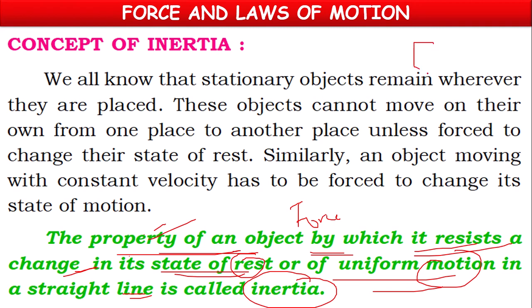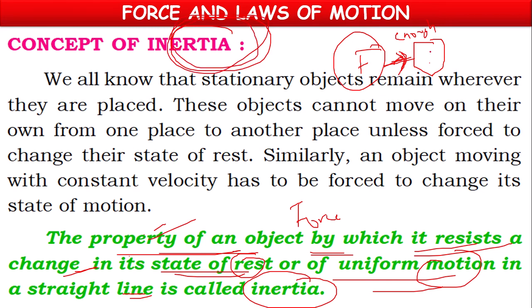If there is a huge stone and you apply force, immediately it won't move because it will try to show resistance to our force. But if our force is strong enough, then only it will be able to change this inertia, and it will be able to move the stone.